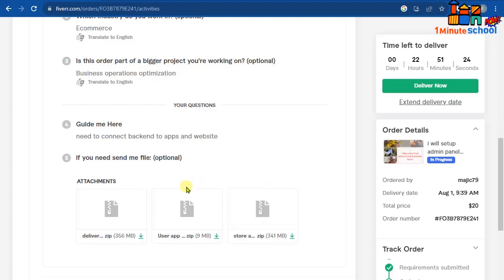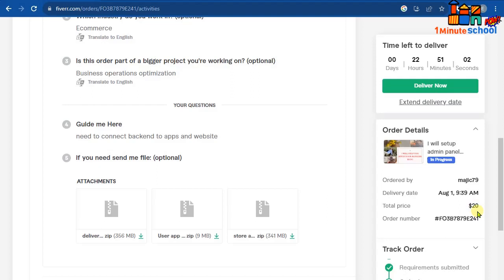But after we made the deal, you can see that my client sent me 3 applications, so he's asking me to reskin 3 applications. It's really impossible to do the work at only a $20 price. So I asked my client to pay $100 at least, but he said that I need to do the work at $20.